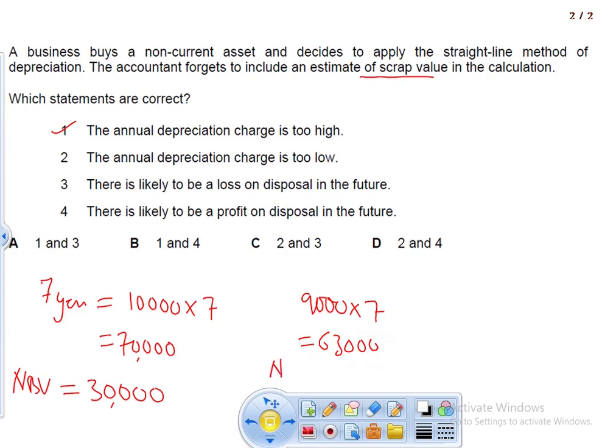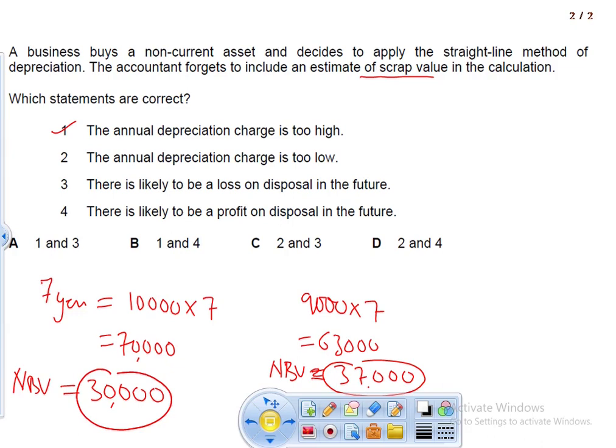Now, as you can see here, if we have 63,000 as our accumulated depreciation, my net book value would have been 37,000. So in this case, I had to recover 37,000 on disposal, and in the other case, I had to recover only 30,000 on disposal.